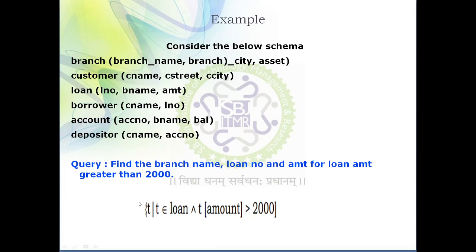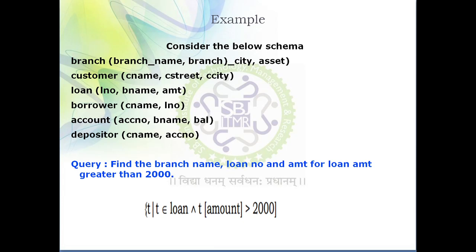In this problem statement we have been asked to satisfy the condition that loan amount should be greater than 2000. So we have written this simple query: tuple variable t, then pipe sign, t belongs to loan. This loan represents the table from which we are going to fetch the data, and the condition is t of amount is greater than 2000. So in this case you have to make use of the tuple variable to represent the attribute of the table, to represent the table name, as well as to represent the condition.